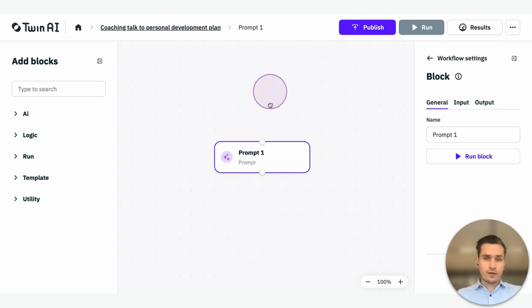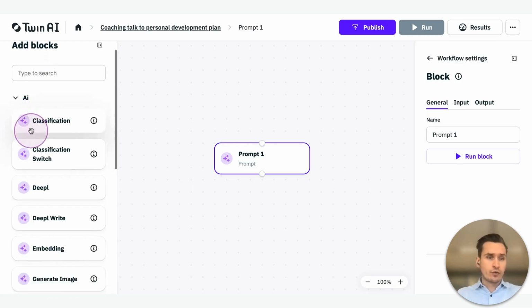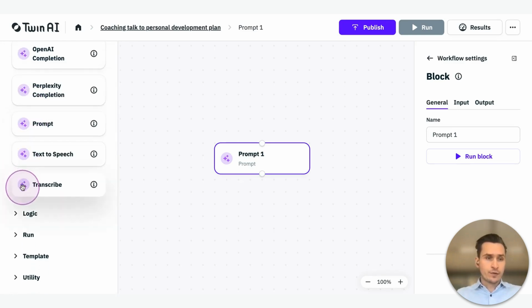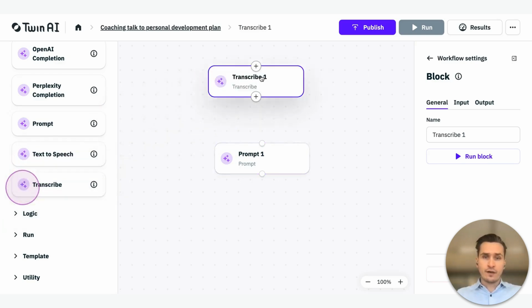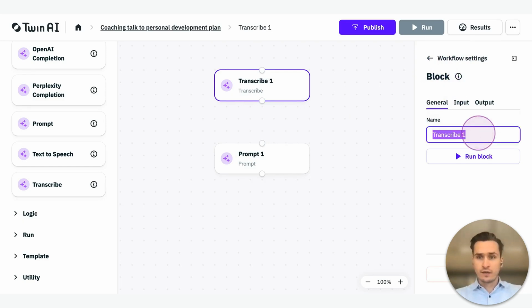Then I'm going to use a transcribe. So I can type to search in the left-hand side. I know it's transcribe. If you're new in the platform, I suggest you open this tab AI, scroll down until you find the right thing that you're looking for. We are looking for transcribe. So you just click it and drag it over here. And there you can see that I'm in the block, right? The transcribe block, one layer deeper than the workflow settings. Transcribe is from audio to text. That's how I am going to name it now.